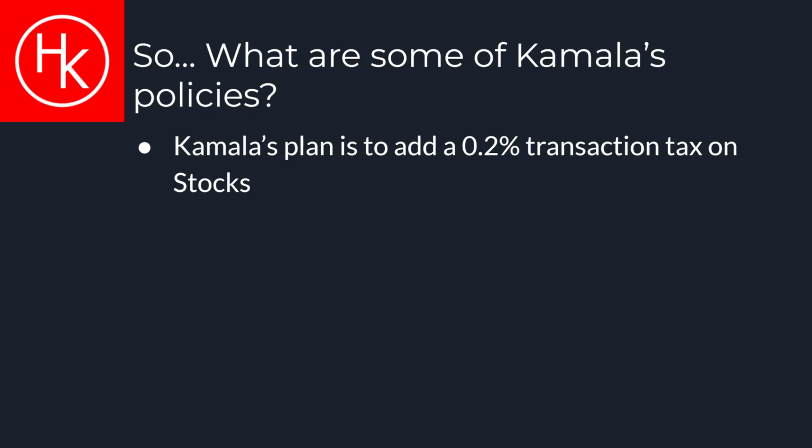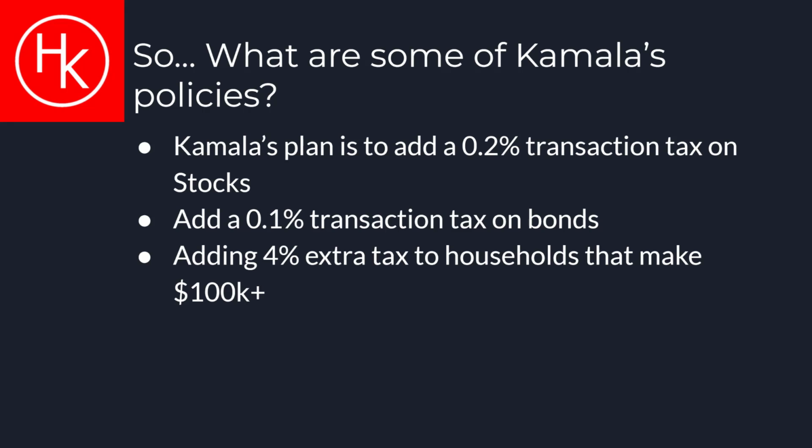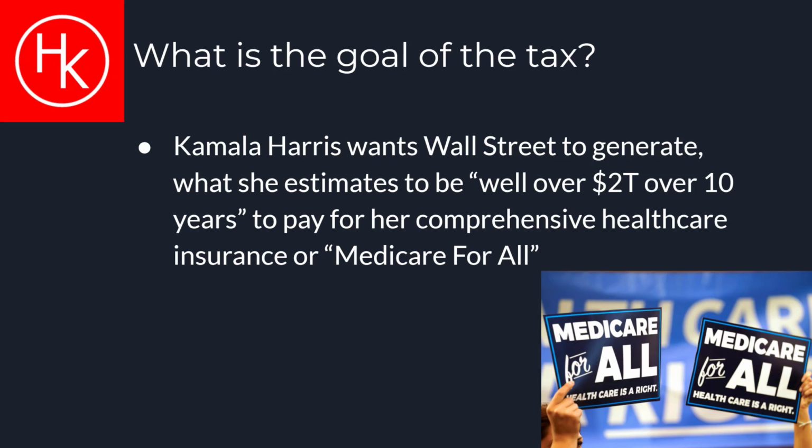So, what are some of Senator Harris's policies? Senator Harris's policy is to add a 0.2% transactional tax on all stocks, a 0.1% transactional tax on bonds, adding an extra 4% tax to all households that make over $100,000, raising the corporate tax rate to 35%, while raising top income tax brackets to 39.6%.